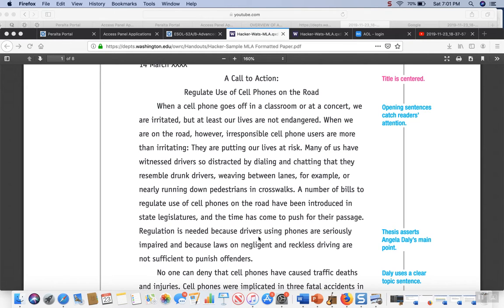Regulation is needed because drivers using phones are seriously impaired, and because laws on negligent and reckless driving are not sufficient to punish offenders. So this thesis has 2 points. I've asked you to do at least 3, but actually this paper has only 2. And she's going to first address this point about people using phones being seriously impaired. And then she's going to talk about how the existing laws are not enough to punish the offenders and we need something more.